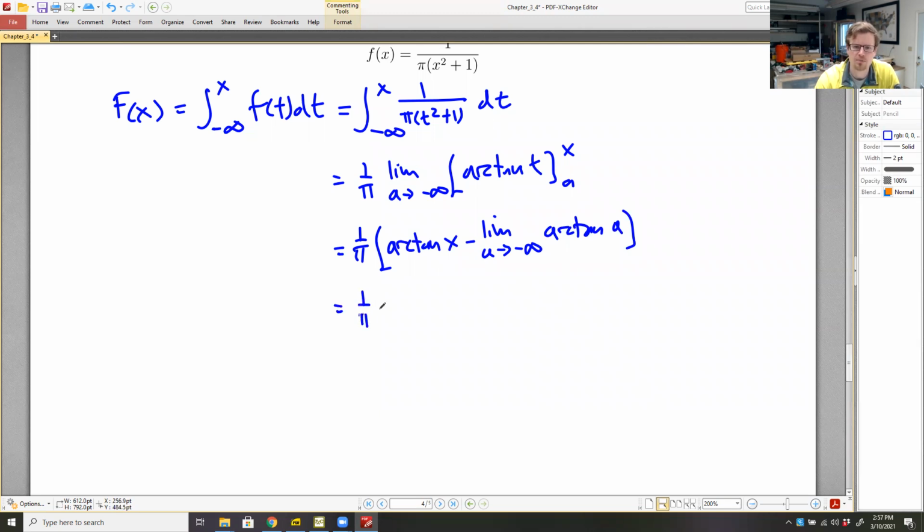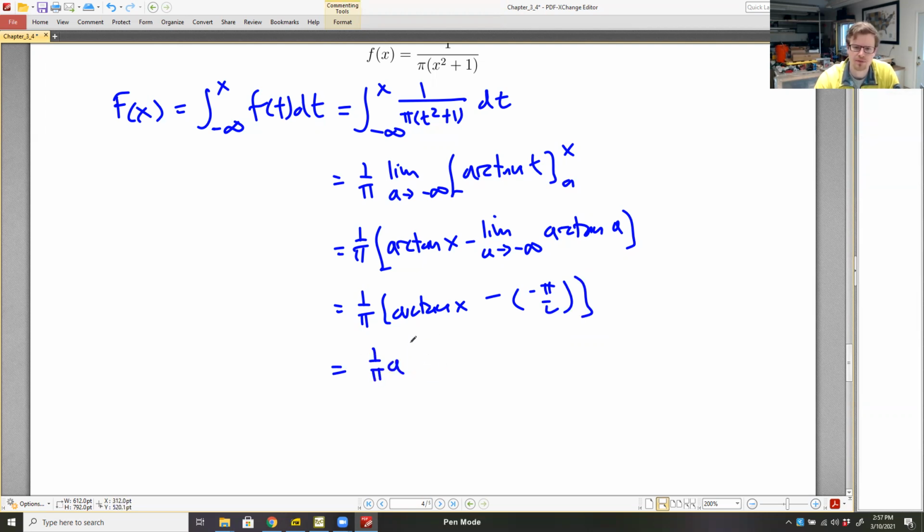1 over pi times the arctangent of x minus, we already said that this was negative pi over 2. So I can call this 1 over pi times the arctangent of x plus, minus gives us plus, 1 over pi times pi over 2 is 1/2. And that's it. That's our cumulative distribution function.